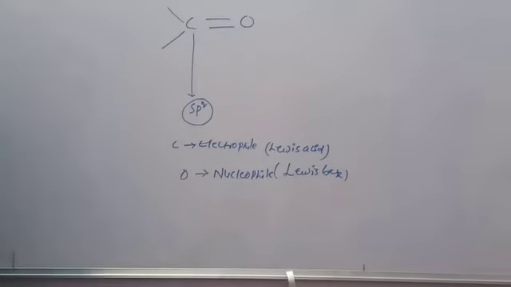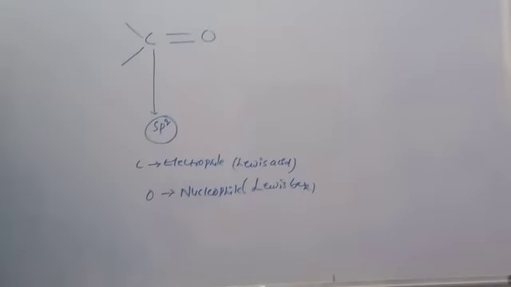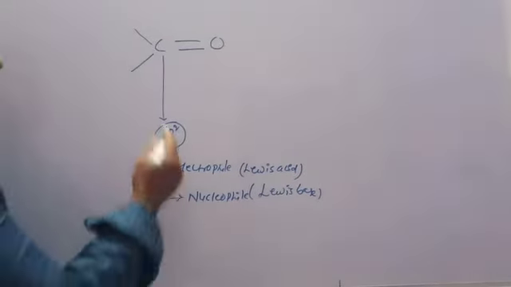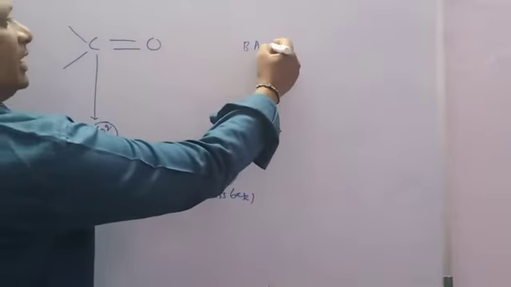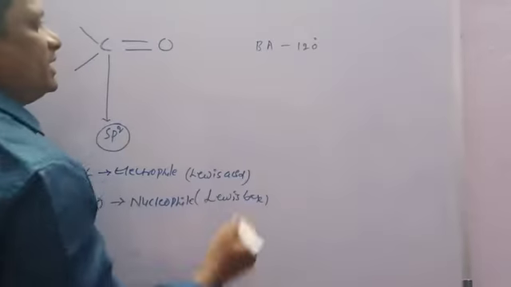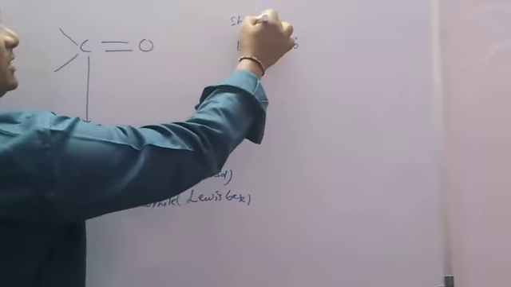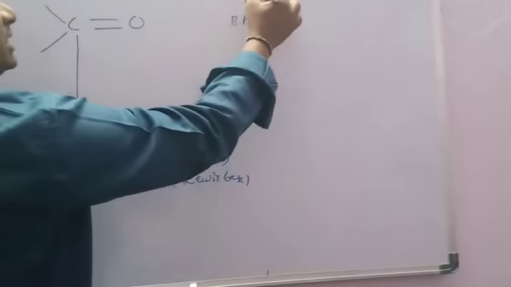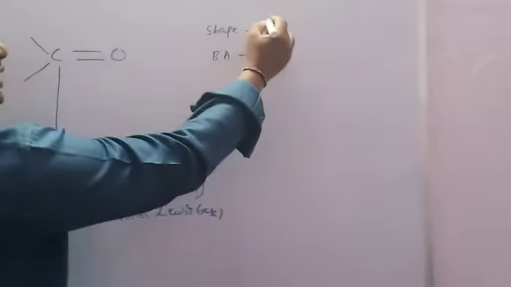If sp2 hybridization is present, the bond angle is 120 degrees. So in this molecule, the bond angle is approximately 120 degrees, and the shape of the molecule is trigonal coplanar.